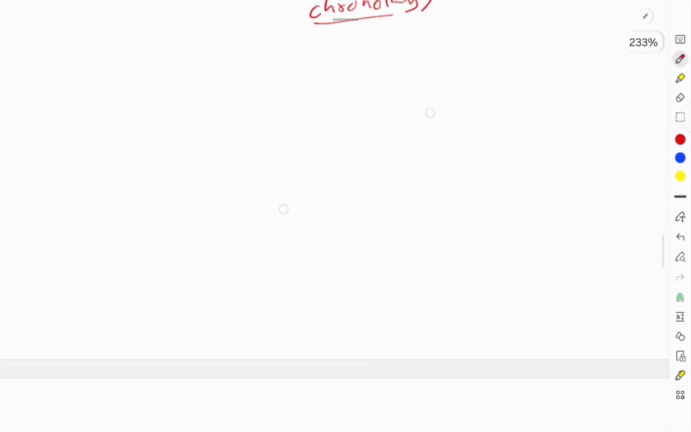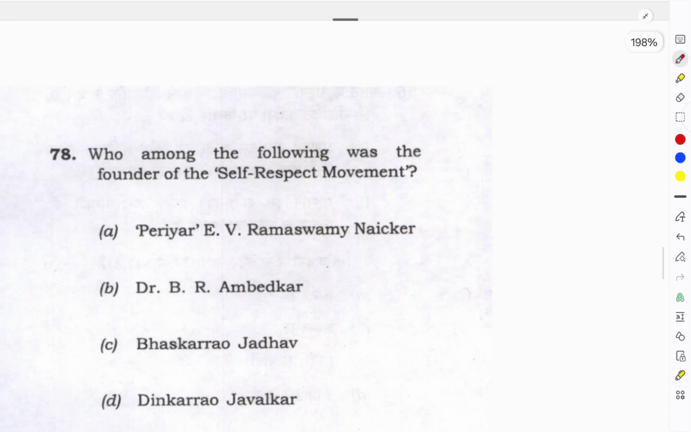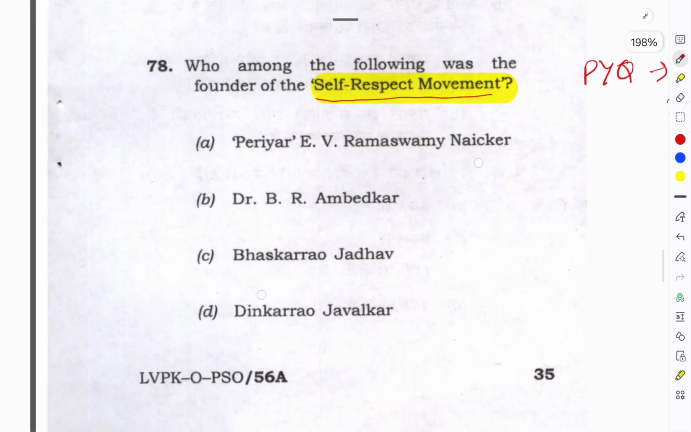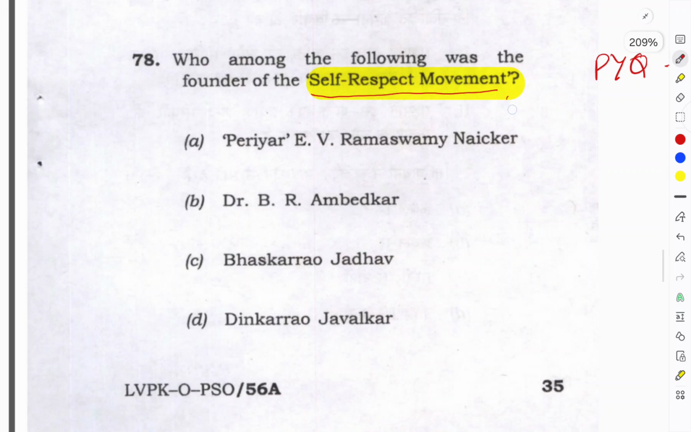So let us discuss one more question from the 2025 static part, again static and PYQ. See this question, it is again a PYQ asked in 2020 or 2021 or 2019 or 2018, they already asked this question. Who started the Self Respect Movement? Everybody can solve this question, it is directly asked. Who among the following was the founder of the Self Respect Movement? Just 2 days ago was his birthday, none other than Periyar E.V. Ramaswamy Naikar. So this you have to read. It is a factual question, and a PYQ.